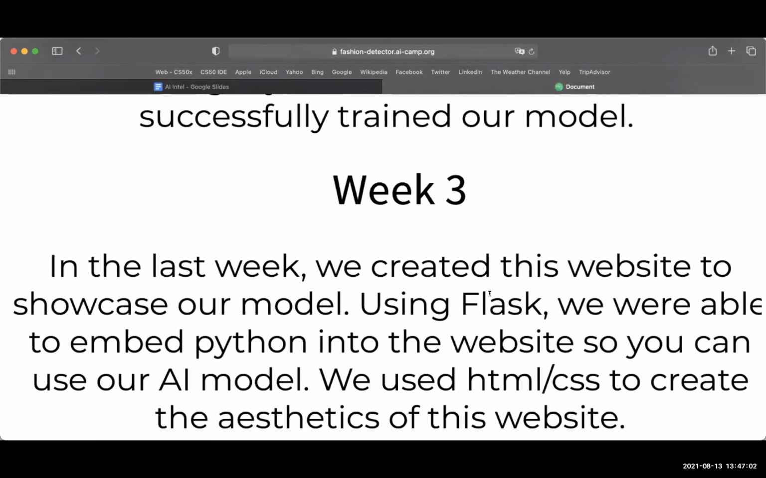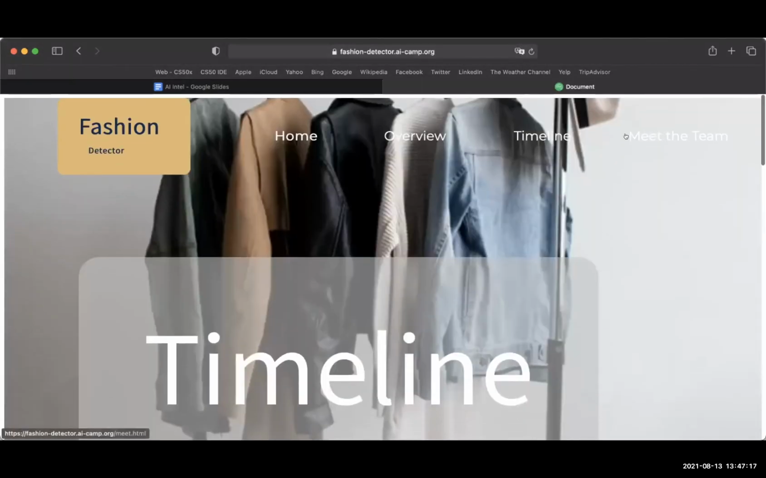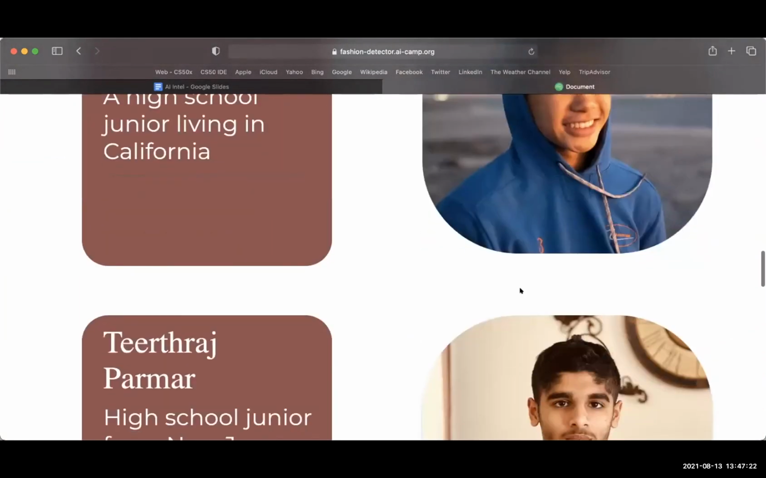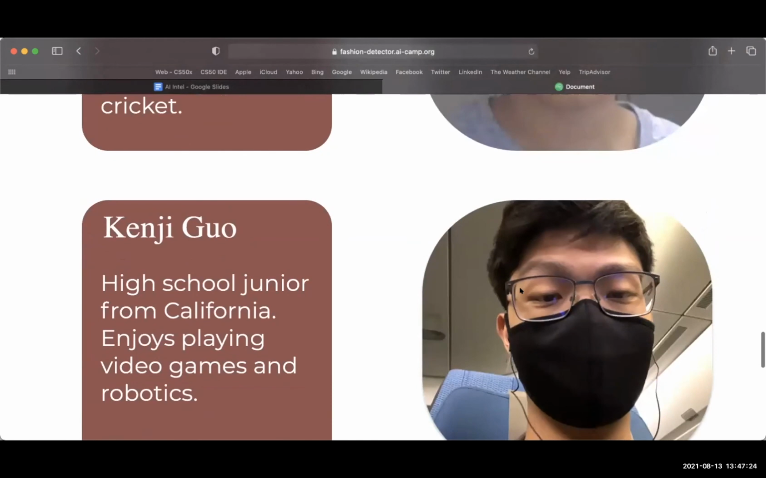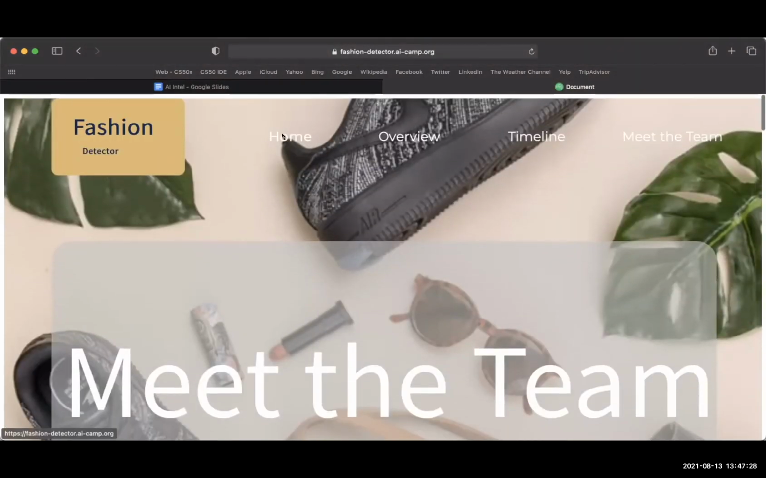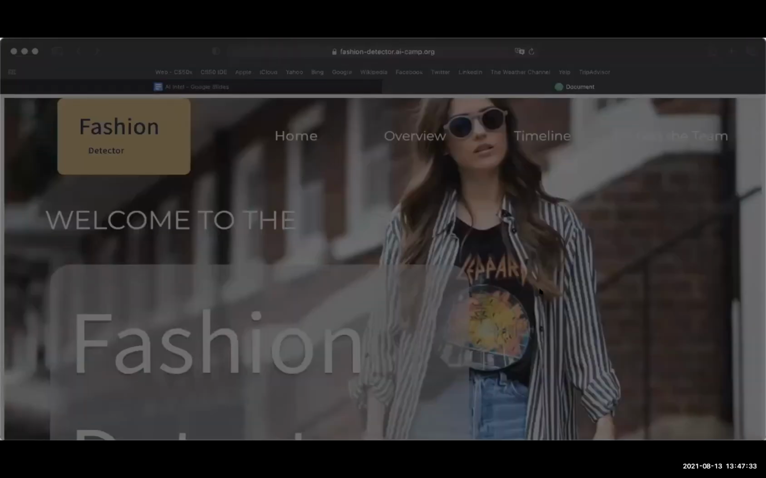In the third week, we mostly focused on building this website. Using Flask, we were able to embed the Python into the website where you can use it in the homepage. We also use HTML and CSS to organize the website, which was quite an annoying process. Lastly, you can see to meet the team with Arnav, Neel, Marcus, Teerthraj, Dhruv, me, and our mentor, Dhruv Karia. So let's try to use the thing where we can first put a test image.